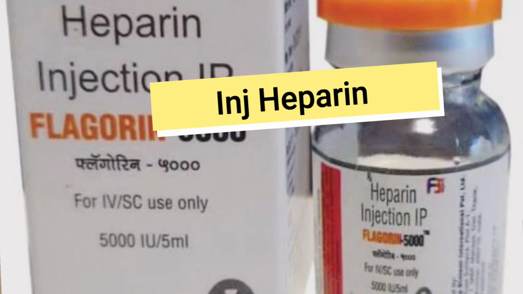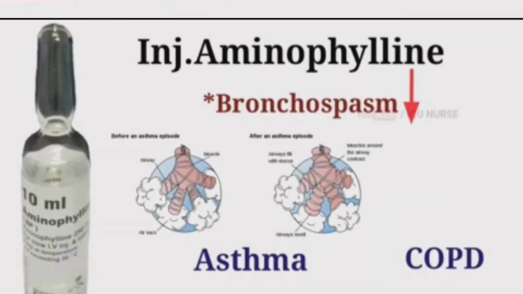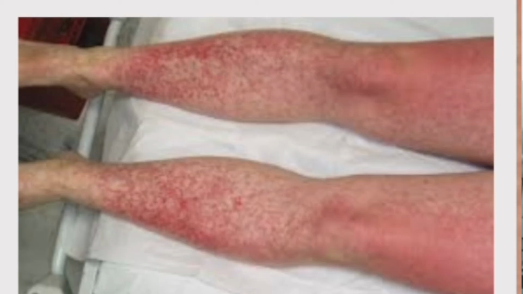Injection heparin. Injection heparin is used to treat and prevent blood clots. It is used to prevent and treat blood clots in the lungs and legs, including in patients with atrial fibrillation, and may be used for sudden blood clotting disorders. Aminophylline is indicated for the relief of bronchospasm within asthma and COPD. Injection of Avil. Injection of Avil is used for sedation. It is also used to reduce nausea, vomiting, and treat severe allergic reactions and blood transfusion reactions.